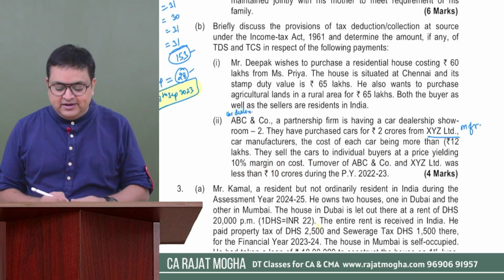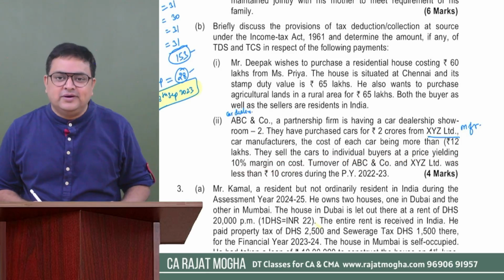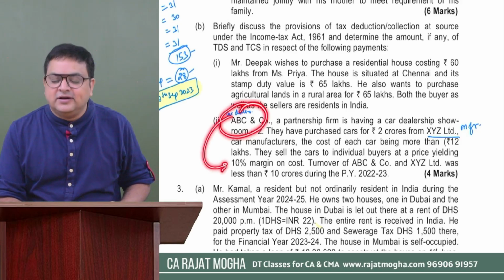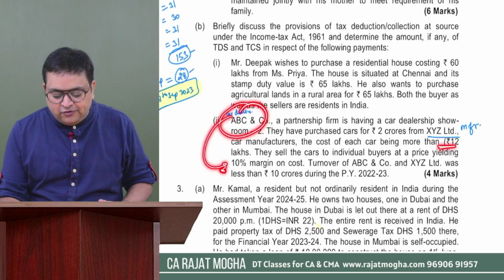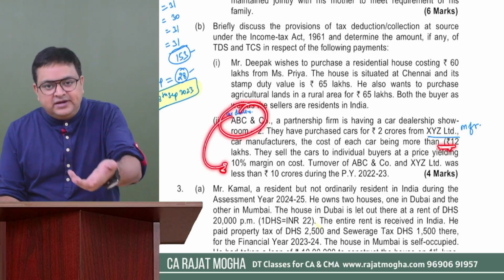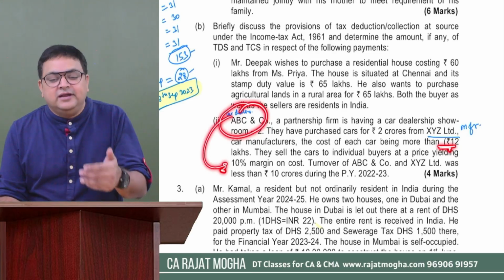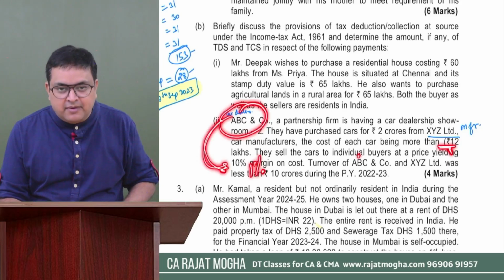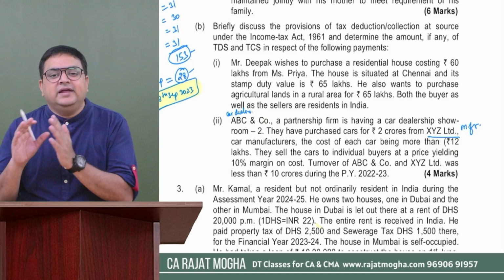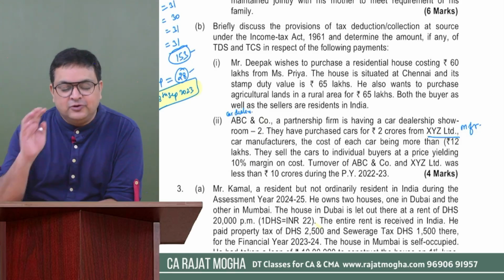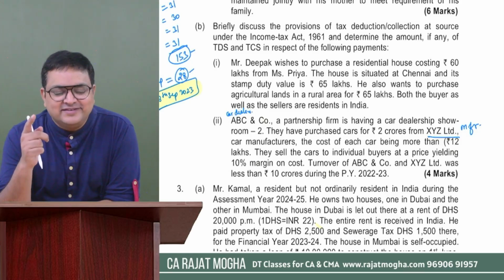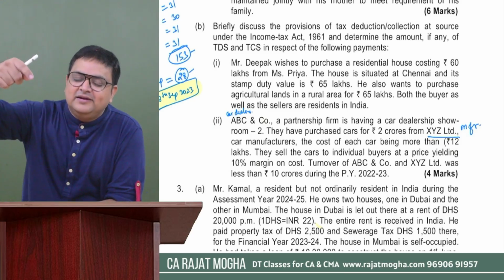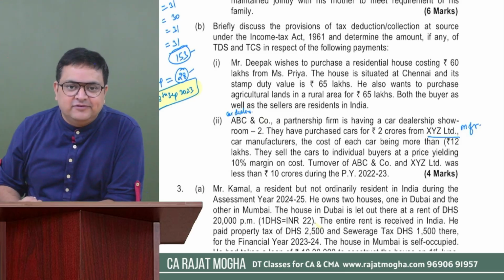Okay. Now they are saying they sell the cars to individual buyer at a price yielding 10% margin on cost. Now they are selling the cars to the individual customers. So when car dealer sells the cars to the customers, and that too, see the cost is 12 lakh, and anyways they are charging more than 10. They're charging 10% profit margin. Correct. So now 1% would be deducted on the amount on which they are selling the cars to the customers, right? So on the second transaction, the first transaction was from manufacturer to car dealers, no TCS. But from car dealers to the customers, TCS of 1% would be applicable.